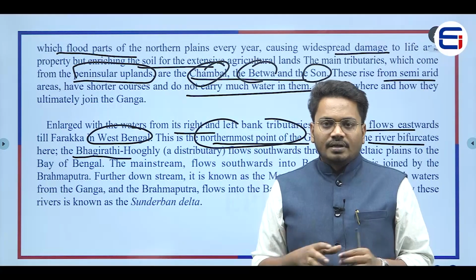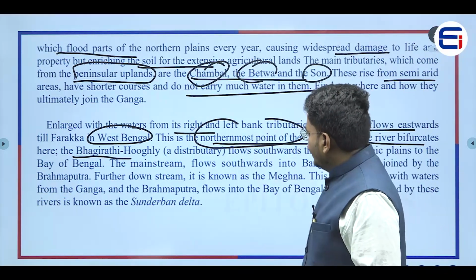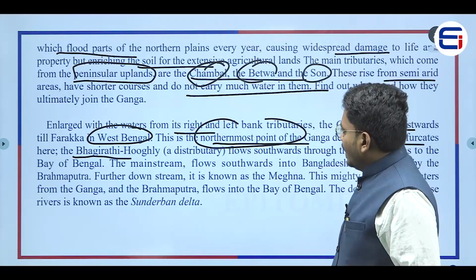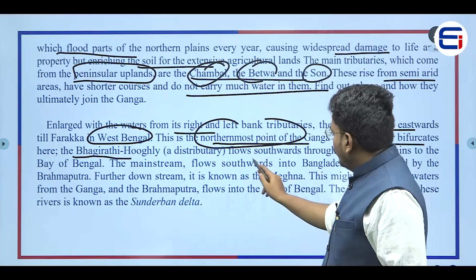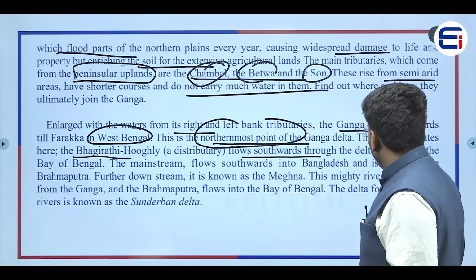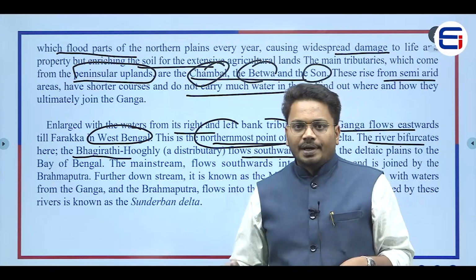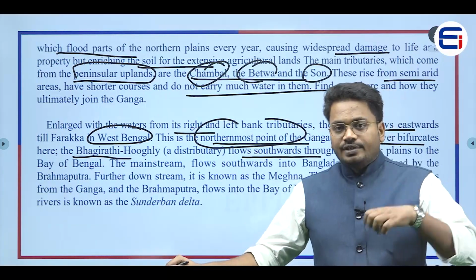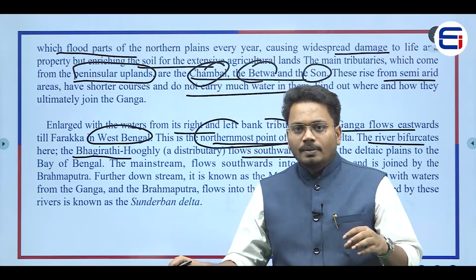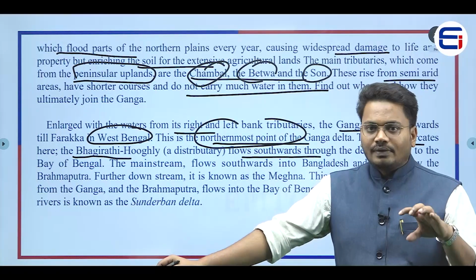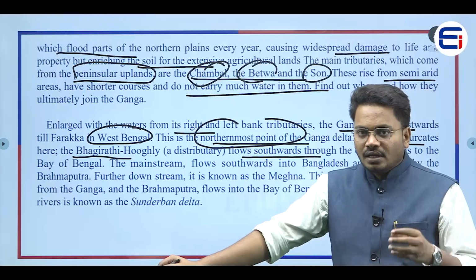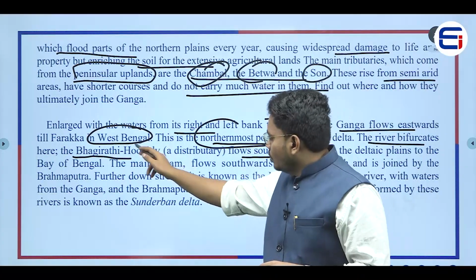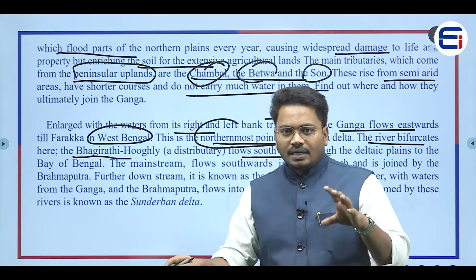So that river is called a distributary. This Bhagirathi and Hooghly flows southwards through the deltaic plains to the Bay of Bengal. From West Bengal, this Ganga river divides into two different rivers. One of the rivers is the Bhagirathi and Hooghly river.